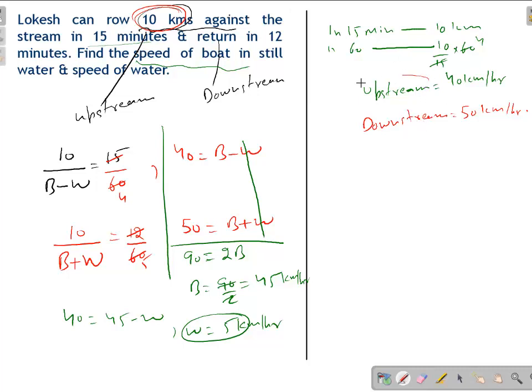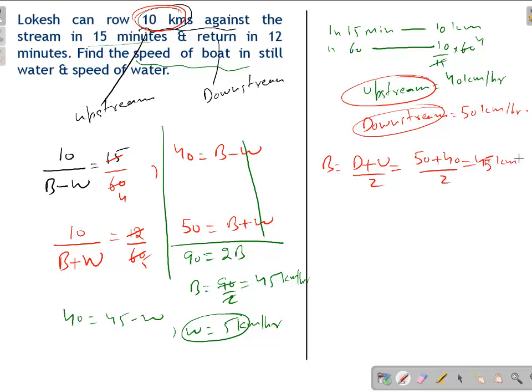Now we know upstream, we know downstream. Speed of boat will be downstream plus upstream by 2. Simply 50 plus 40 by 2, it will be 45 km per hour. And speed of water, which is W, will be D minus U by 2, which will be 50 minus 40 by 2, students, which will be 10 by 2, 5 km per hour.